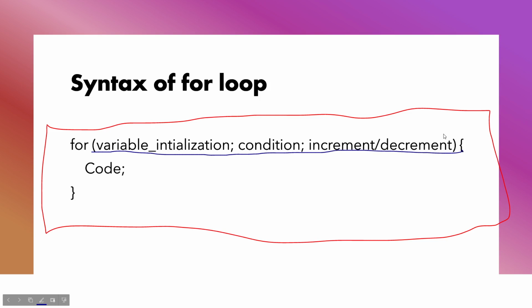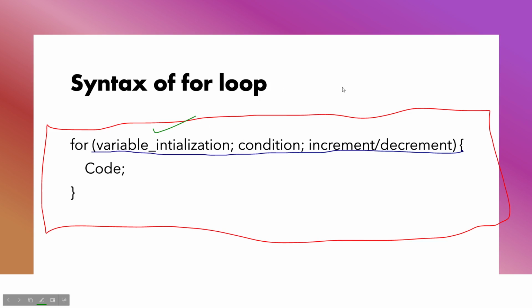All right, guys. Now let's look inside this. What do you see inside this? The first thing, variable initialization. As I said, there is a loop variable which we can use in our program, and that is initialized over here.